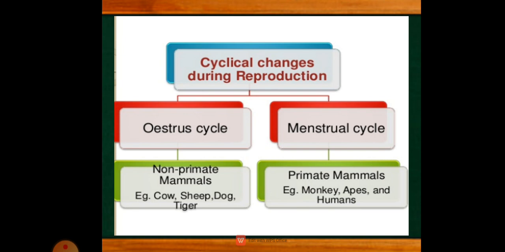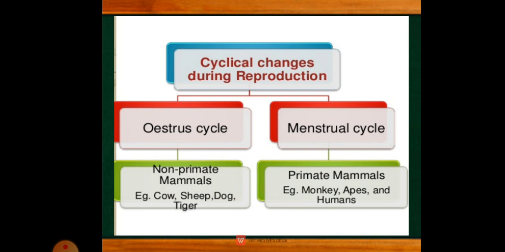The broken endometrium is passed out during the menstruation of the last 5 days of this cycle. Here the sex urge is not increased during the menstruation, and the female does not permit any copulation during the menstrual cycle. So these all are the differences between the estrus and the menstrual cycle.